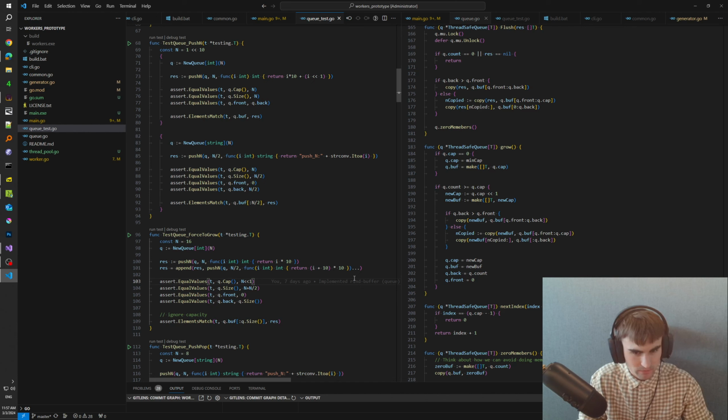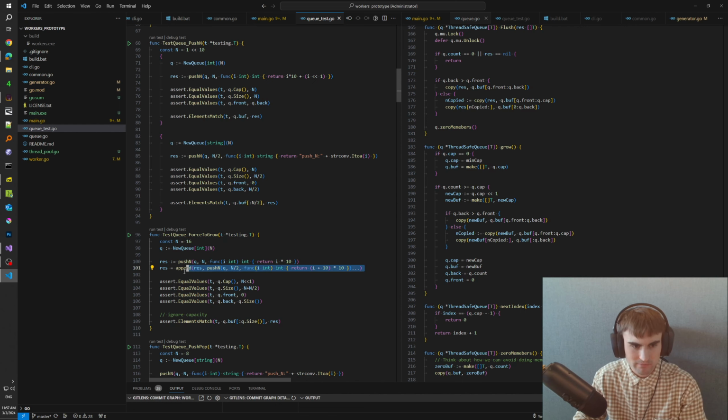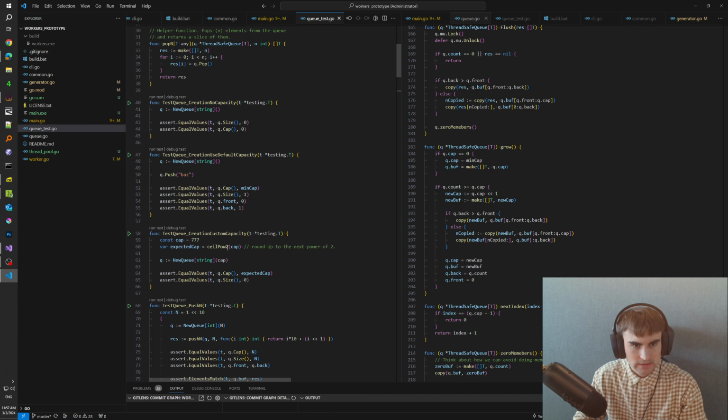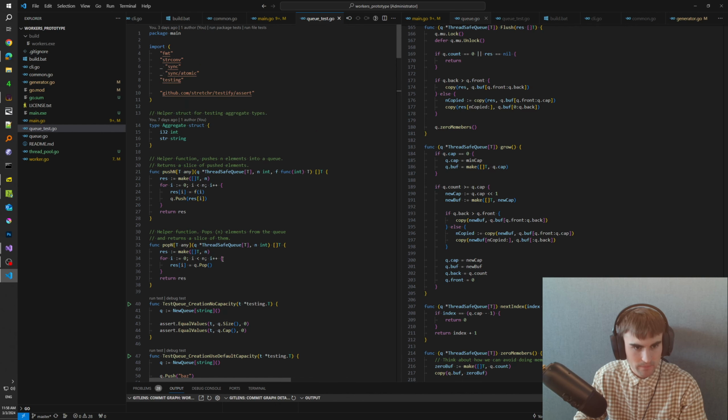What you can do in Golang is get all the elements returned from the push function and append them to the result. So that's how it is, and yeah, I don't think that I have anything else to say.